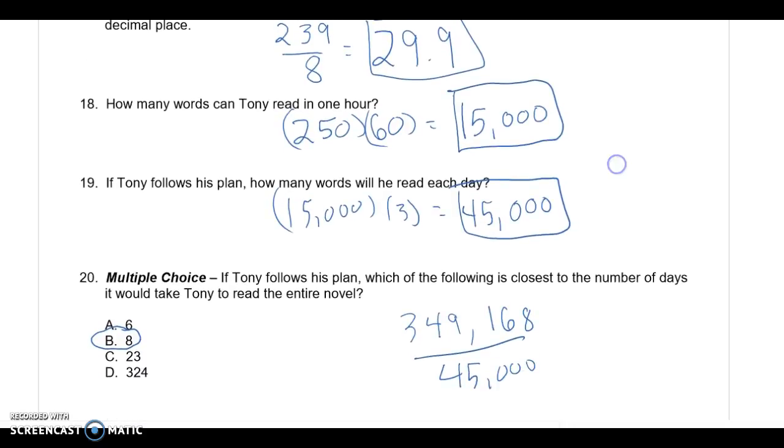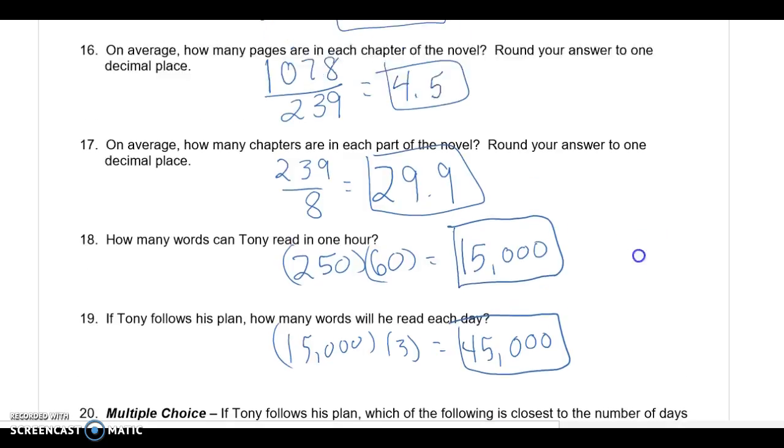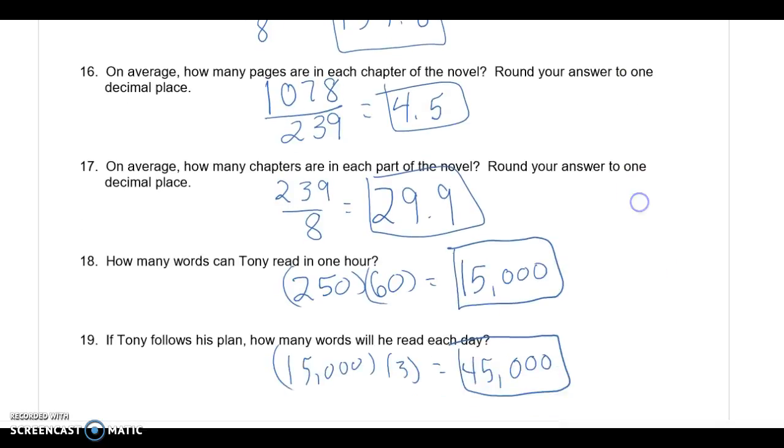And then when we get down to the last one, this is the cool part. What's the closest number of days that it would take Tony to read the entire novel? So what we're going to do is figure out how many words per day he is going to read. To do that, we'd figure out how many words per hour he is going to read. We already know that he can read 250 words per minute. Then he's going to read for 60 minutes. That would give us 15,000 words every hour.